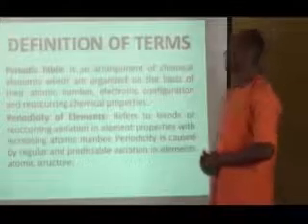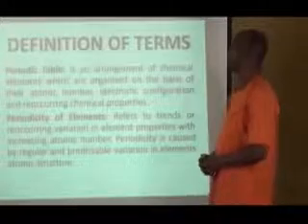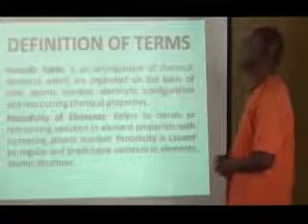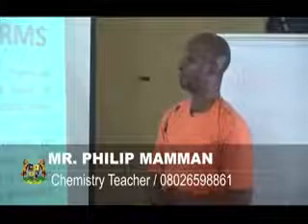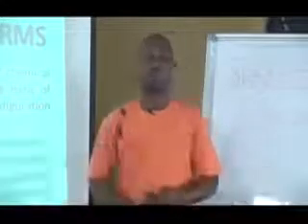The definition of terms. The periodic table, as you all know, is an arrangement of chemical elements which are organized on the basis of their atomic number, electronic configuration, and recurring chemical properties. It then means that the classes of elements were based on their atomic number, also electronic configuration, as well as their recurring chemical properties.